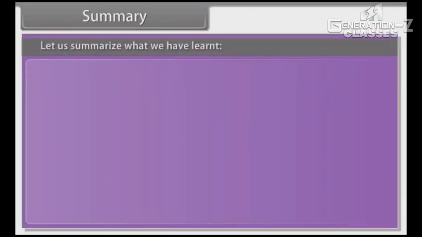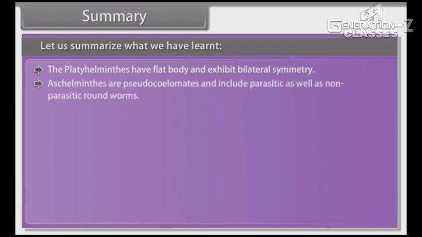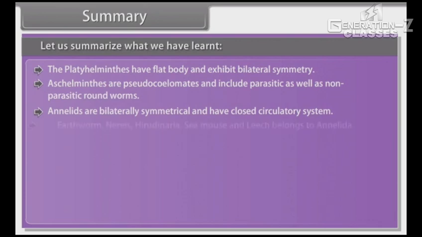Summary. Let us summarize what we have learned. The Platyhelminthes have a flat body and exhibit bilateral symmetry. Aschelminthes are pseudocoelomates and include parasitic as well as non-parasitic roundworms. Annelids are bilaterally symmetrical and have a closed circulatory system. Earthworms, Nereis, Hirudinaria, sea mouse and leech belong to Annelida.